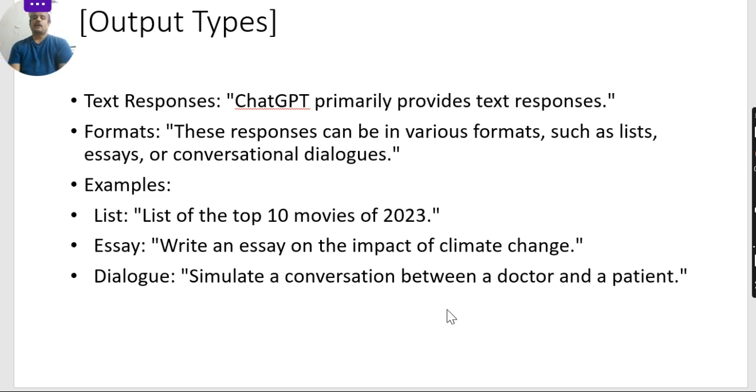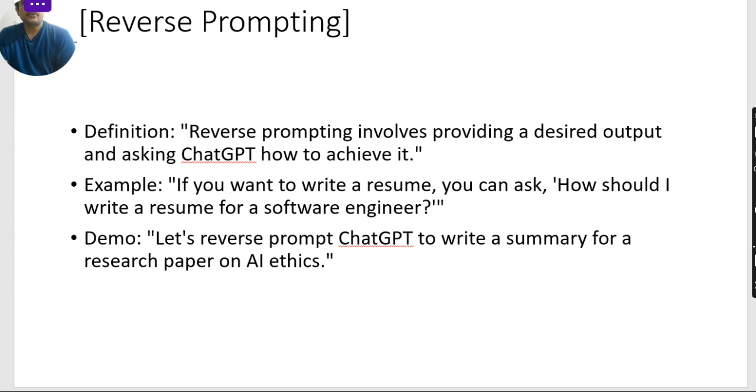So write an essay on impact of climate change. Suppose you want to create a scholarly article, it will create it for you. Simulate a conversation between a doctor and a patient. Okay, and you can also give it more context, like suppose I am diagnosing for back problem or hip problem. So those are the output types that you will get.